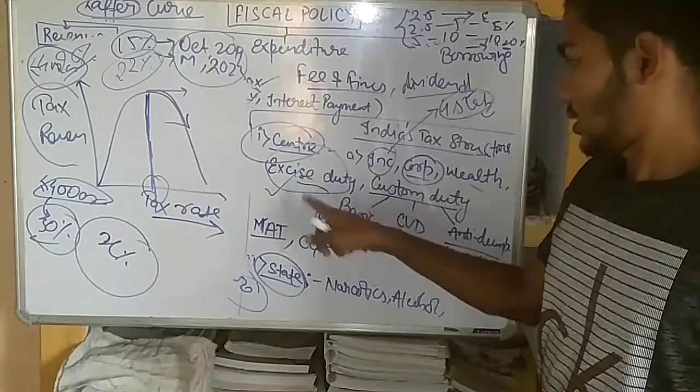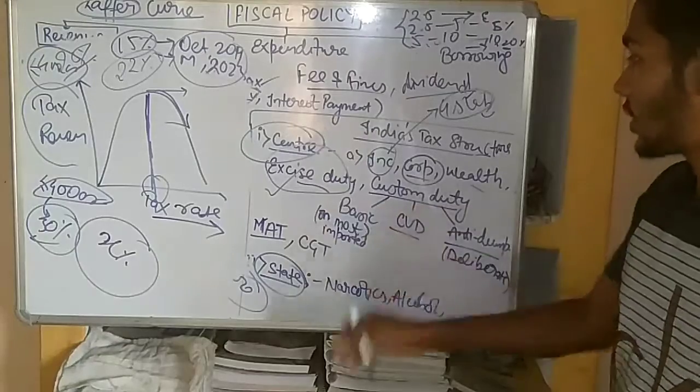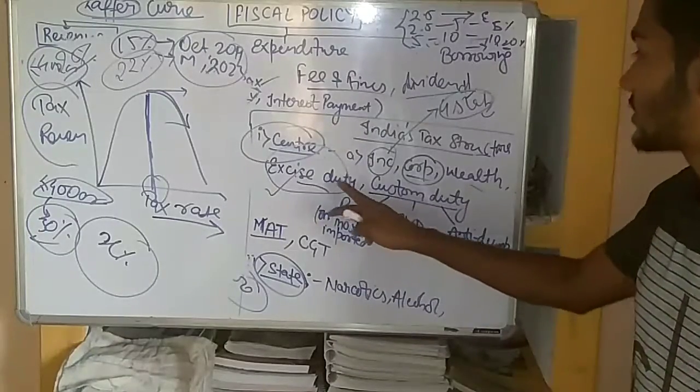Also, we think this is the excise duty. Now we will look at the custom duty. The custom duty is just opposite of the excise duty.